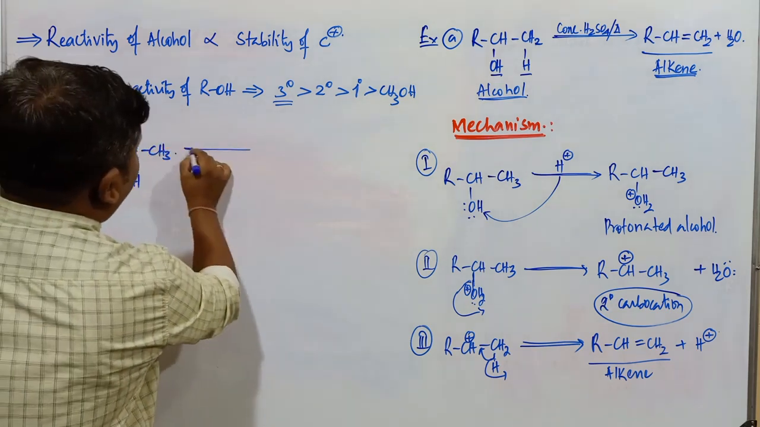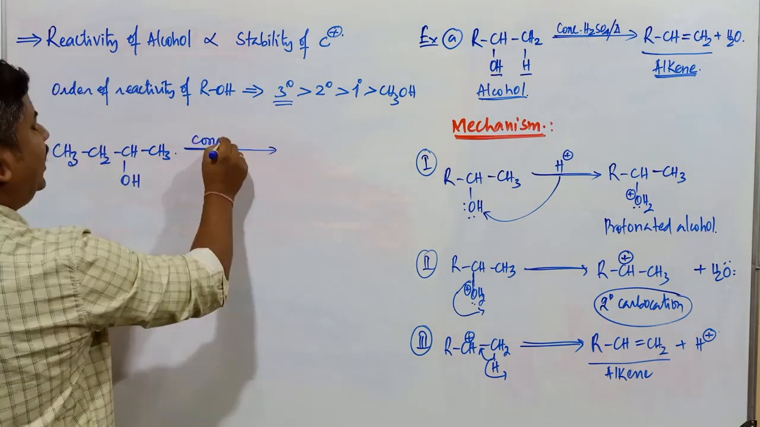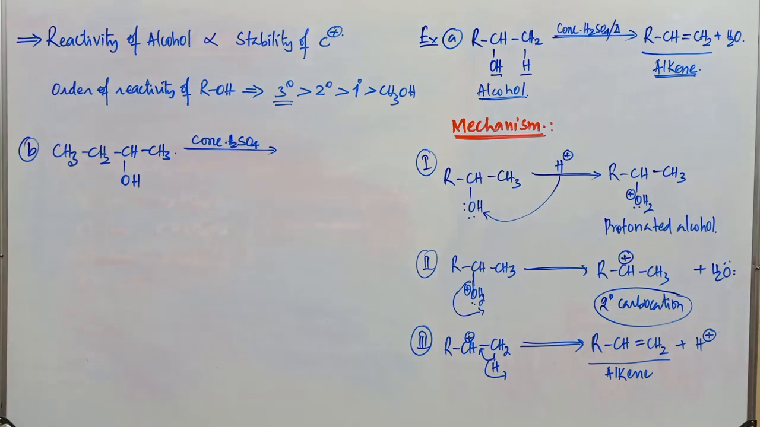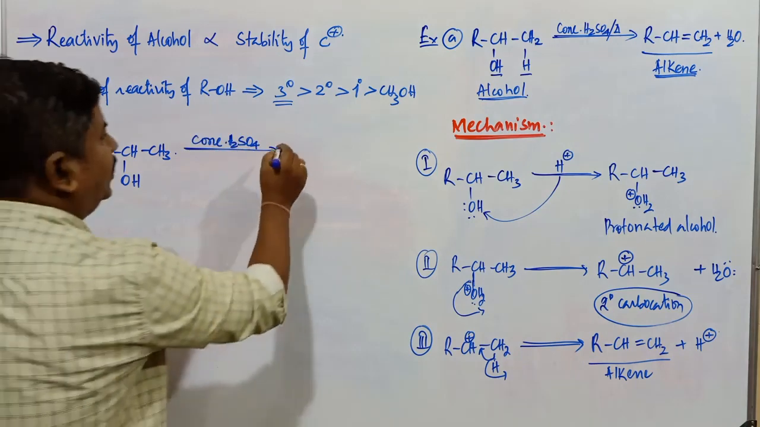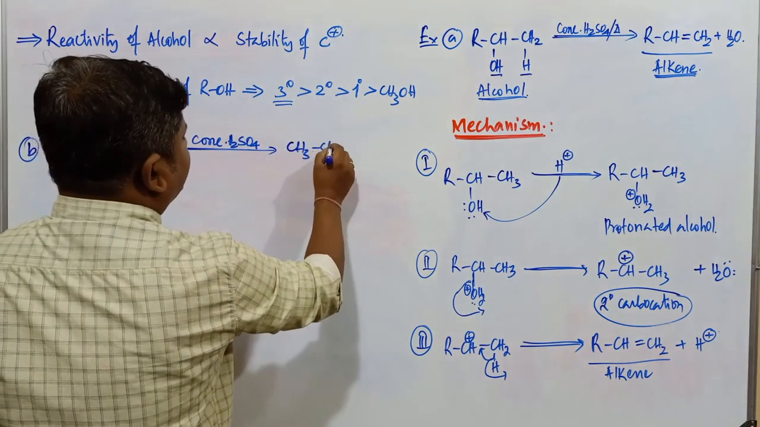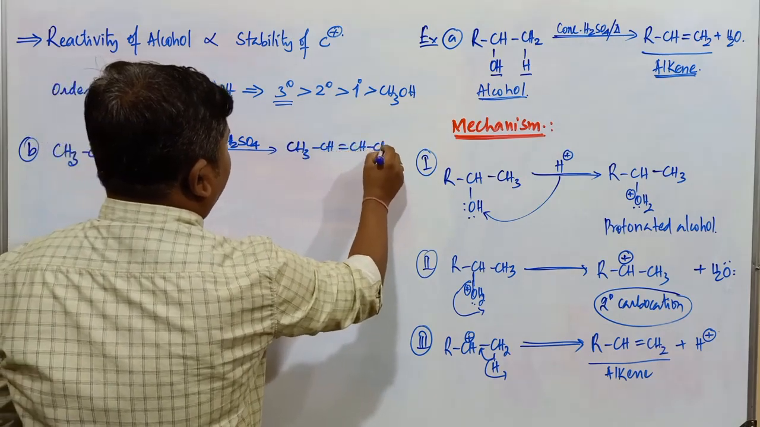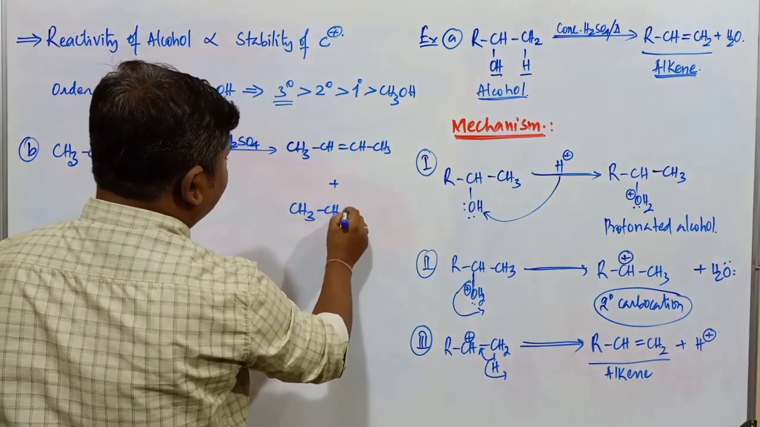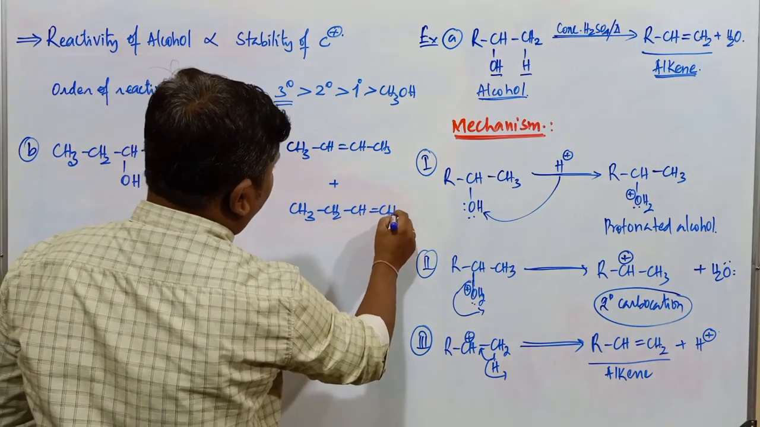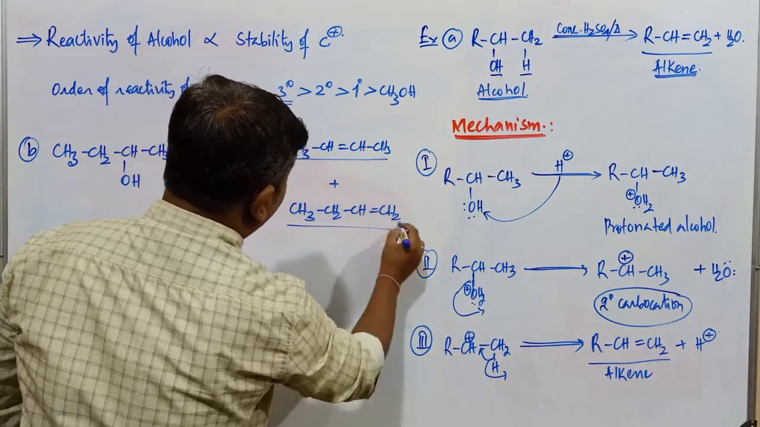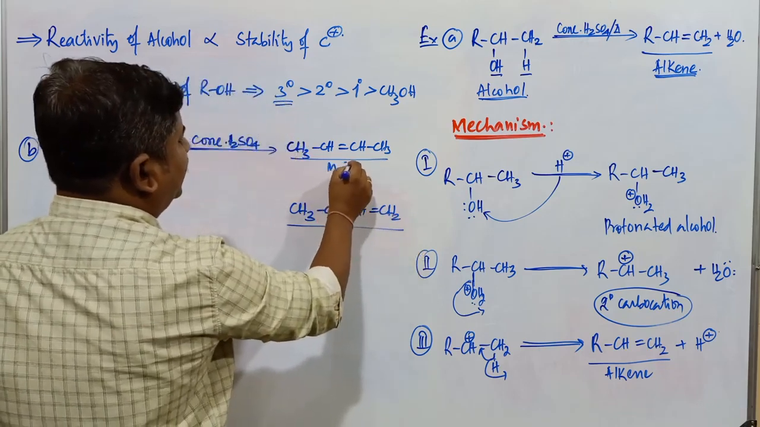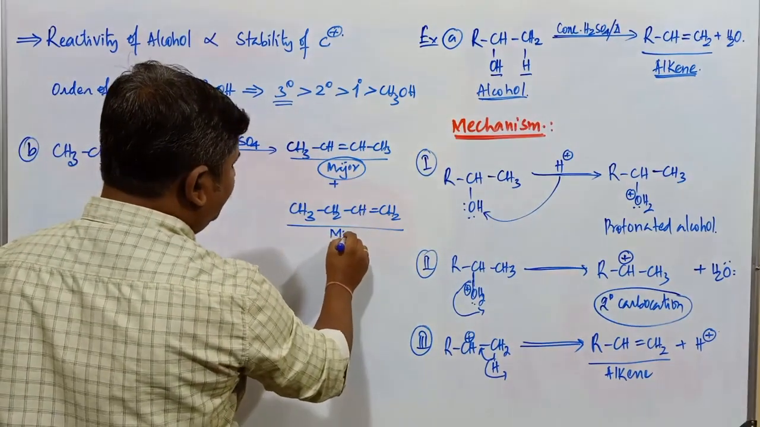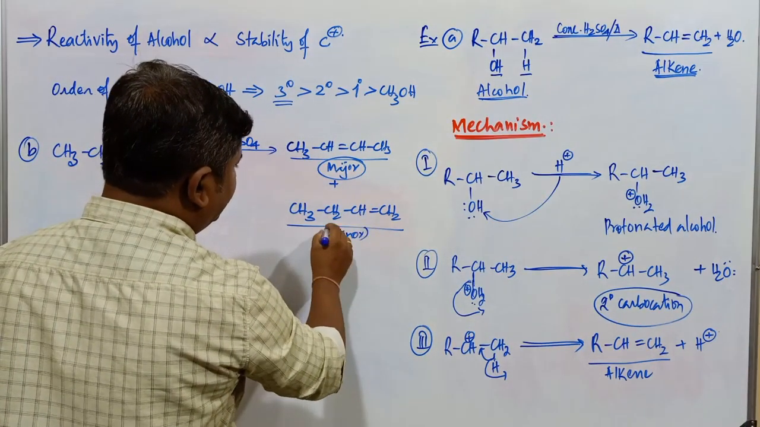Now, when this compound is treated with concentrated H2SO4, what is the main product obtained in case of this one? So here CH3, CH=CH, and CH3. Another product is also possible, CH3CH2CH=CH2. Which is the major compound and which is the minor compound here? This is the major compound because it is the more stable alkene. It is the minor compound because it is the less stable alkene.